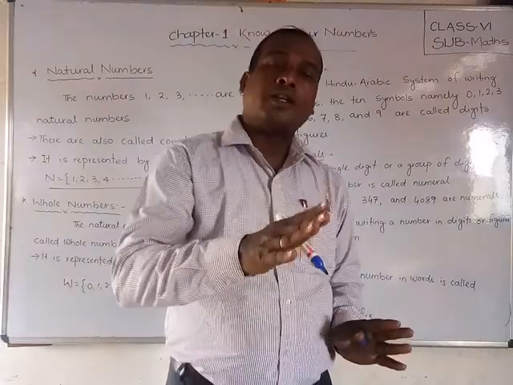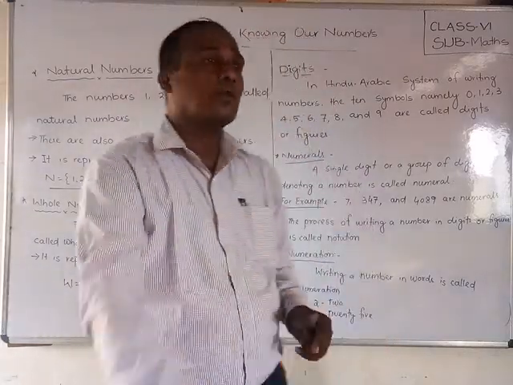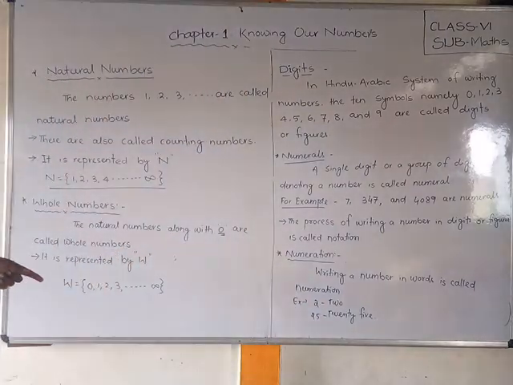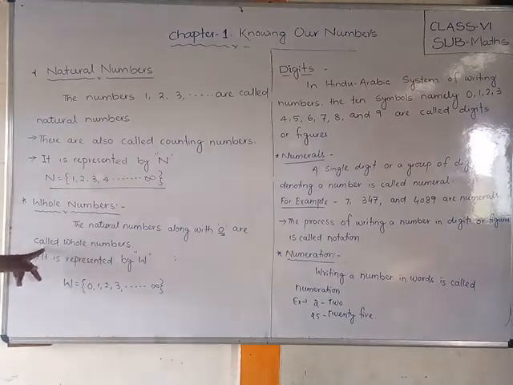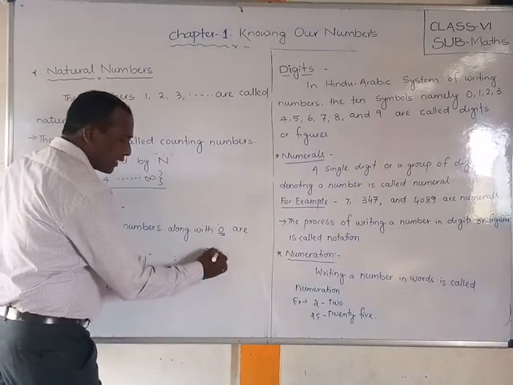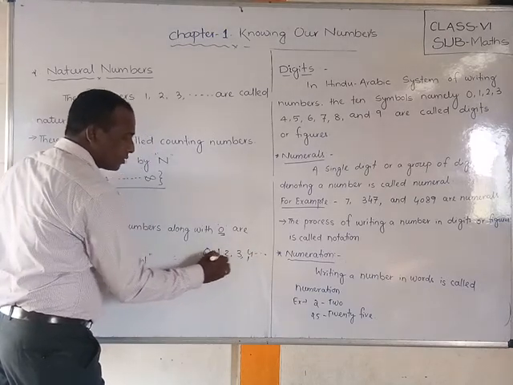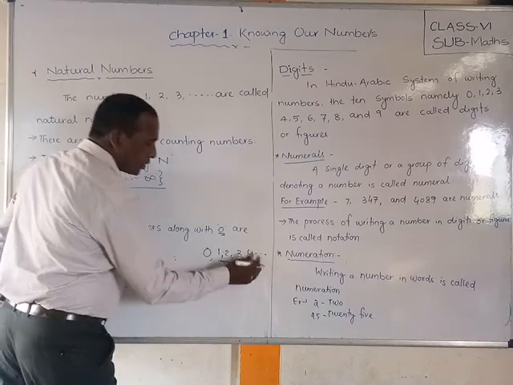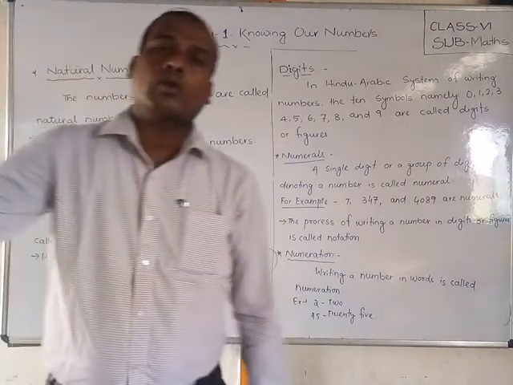That means all natural numbers are also whole numbers, and with that, zero is also added. The natural numbers along with zero are called whole numbers. That means zero plus the natural numbers, zero and natural numbers, all are called whole numbers. That means all natural numbers are whole numbers.